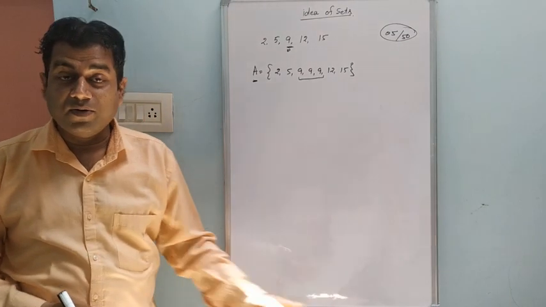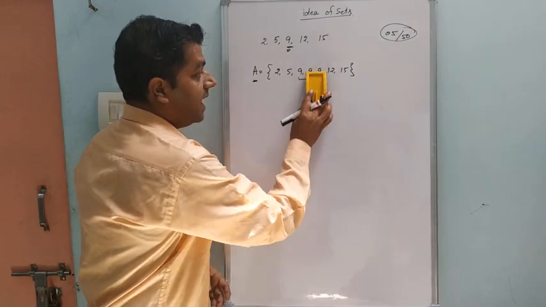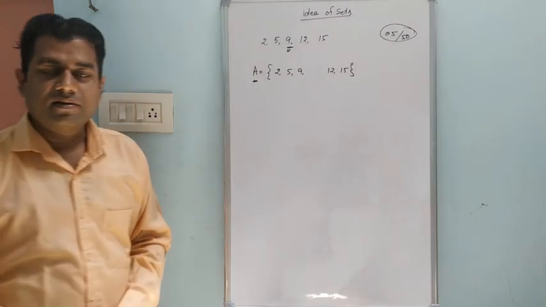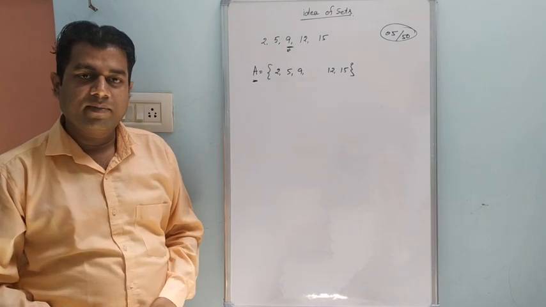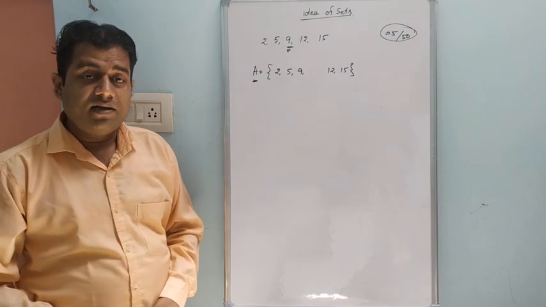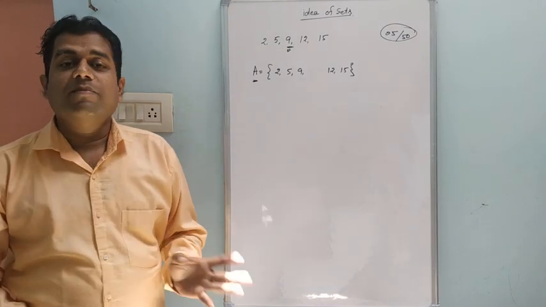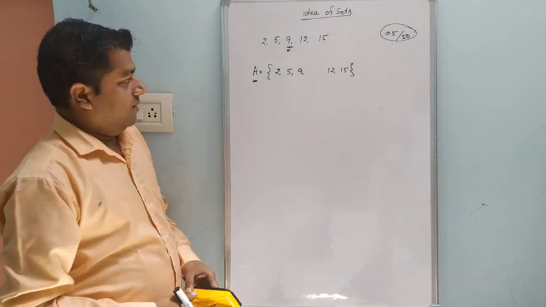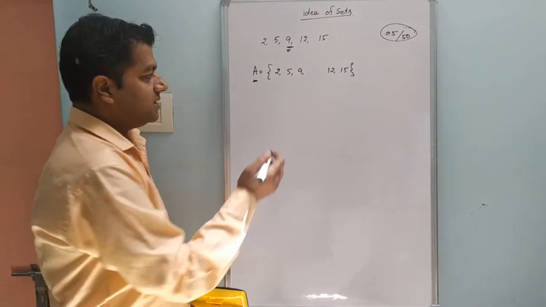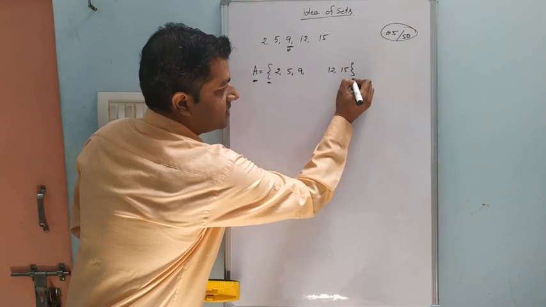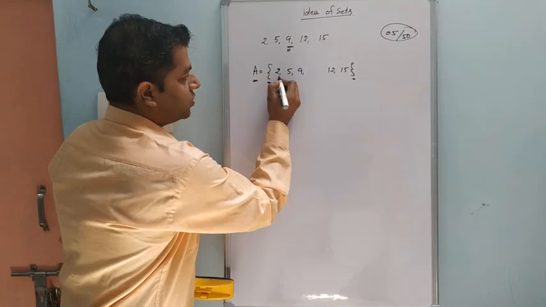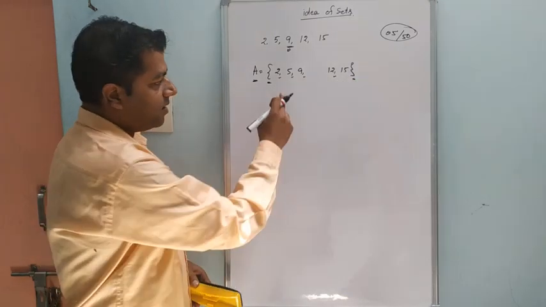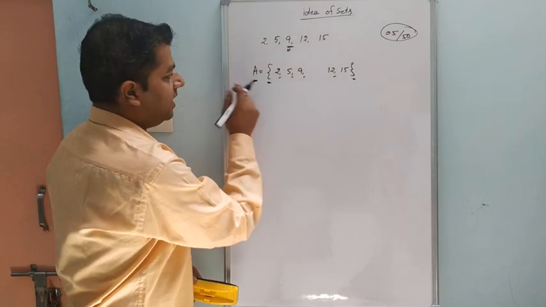While we are talking about sets, the elements should be distinct and well defined. Distinct elements means no element will be repeated. Always represent the sets in between curly braces, and distinctness will be shown by commas. Here there are a total of 5 elements in set A.